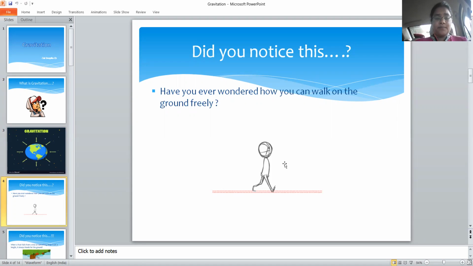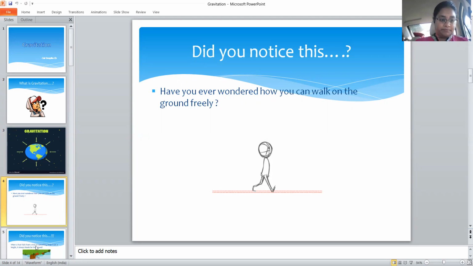When we are walking on the road or traveling on a bus or any vehicle, we feel that the Earth is a flat surface, but it is revolving around the sun and around itself. Why are we not falling down from the Earth? Is there any interconnection between the topic gravitation and this? Maybe there should be some relation between these two.